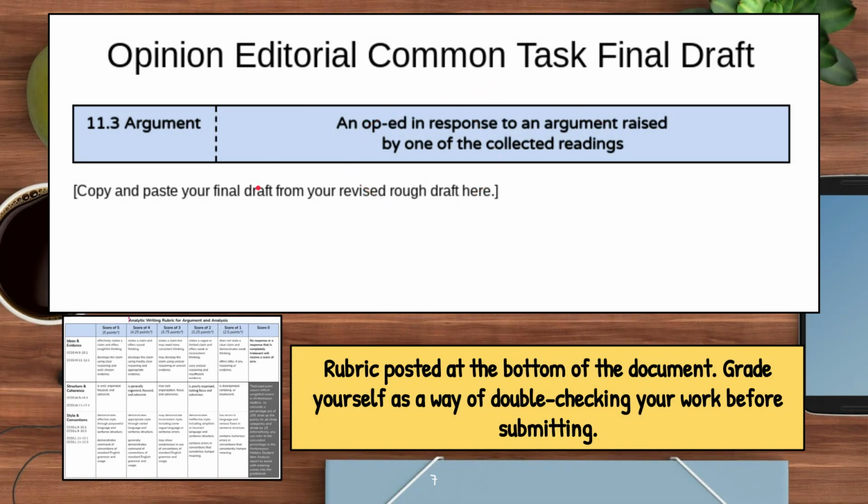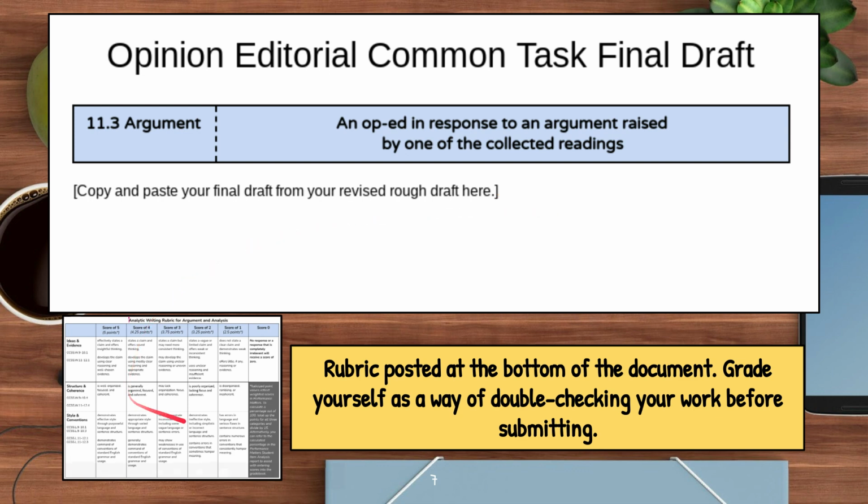When you look at the final draft document, it looks like this. You'll copy your work, the better version that you have from your rough draft after you make all your edits. Highlight this part right here and then just paste over top of it, okay?